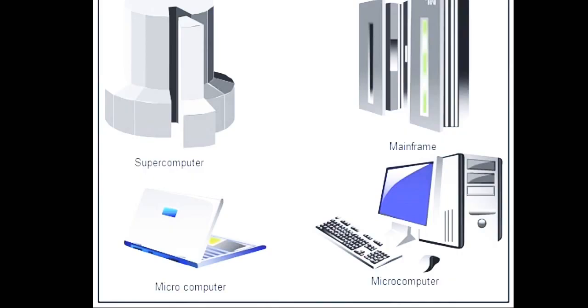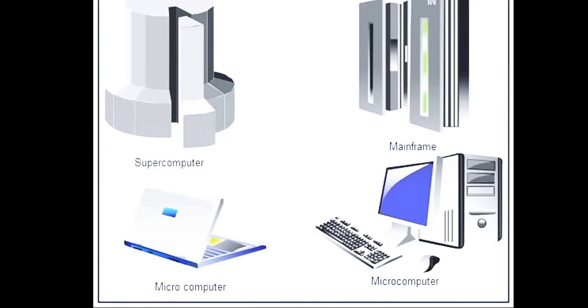Then the fourth one is supercomputer. The first one is mini computer, the second is mainframe computer, the third one is personal computer, and the fourth one is supercomputer. Supercomputers are large size computers. They are also called monsters. They are used to perform the most complex tasks which require high speed of data.